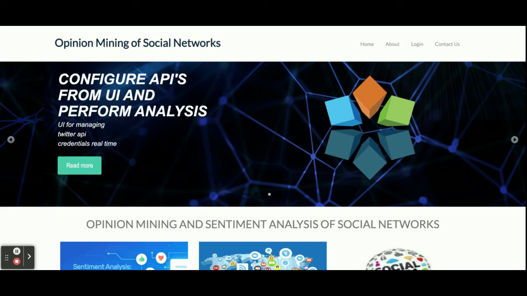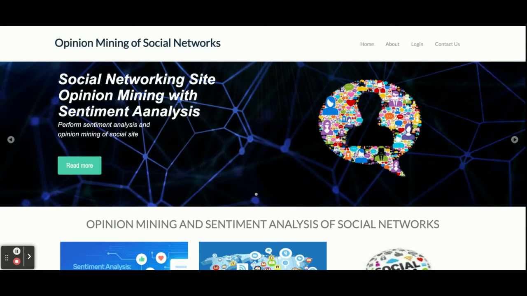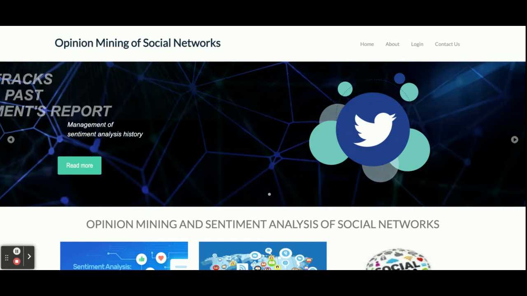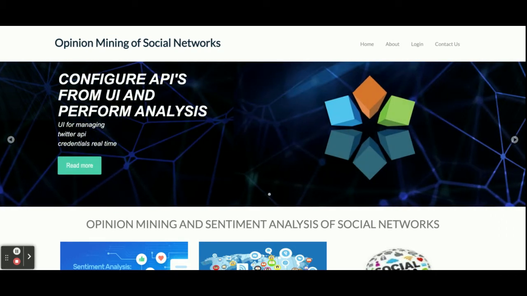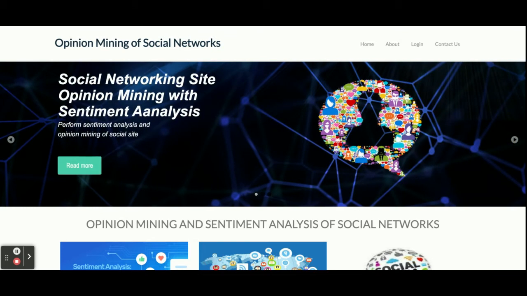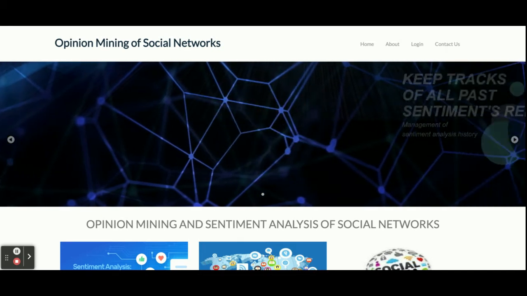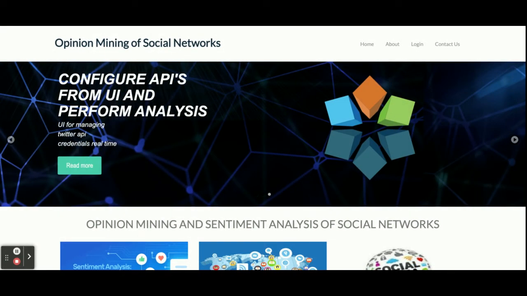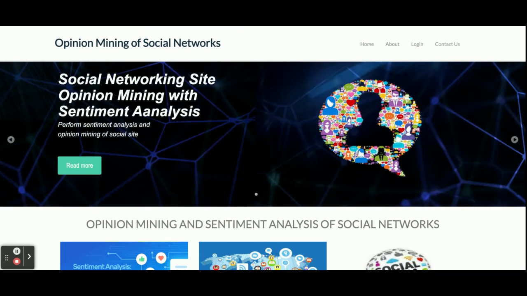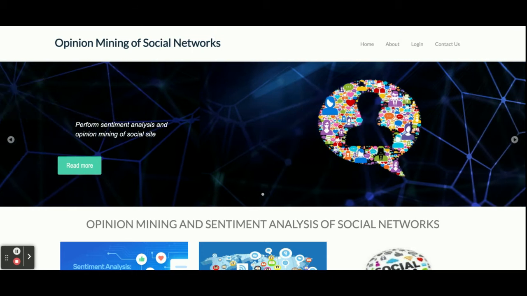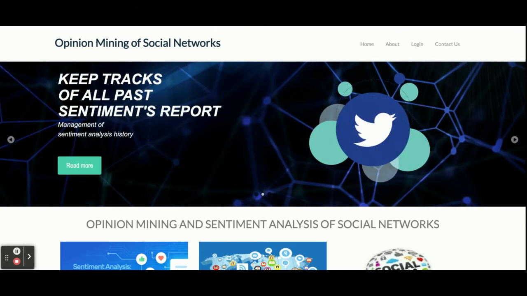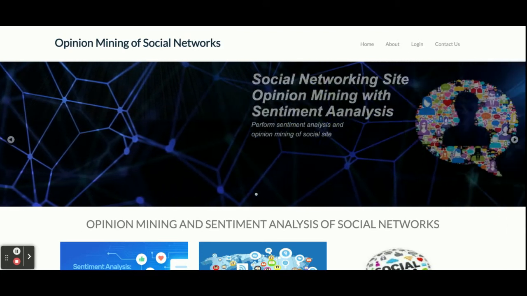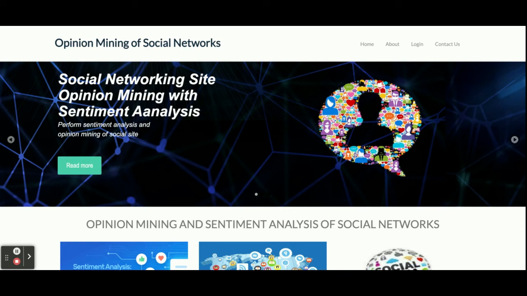As you know, there are a lot of social networking sites available, and Twitter is one of them. So I have used Twitter tweets for reading the sentiments of the users, for performing opinion mining on those data sets, and it works on real data sets. It reads the tweets from the Twitter website, and after that it performs some operations on those tweets, and it reads how the consumer is behaving, what their sentiment is, and all these operations we are performing using opinion mining.